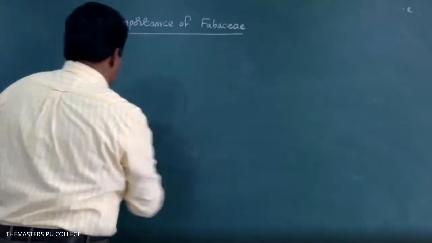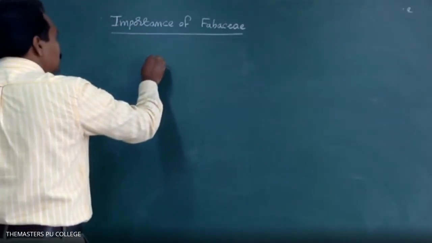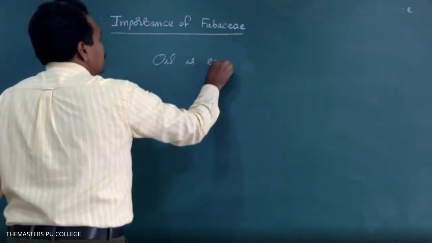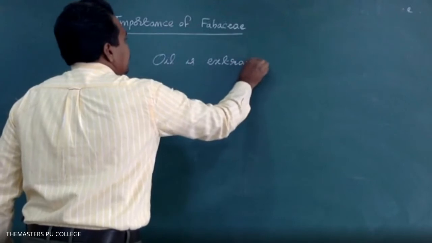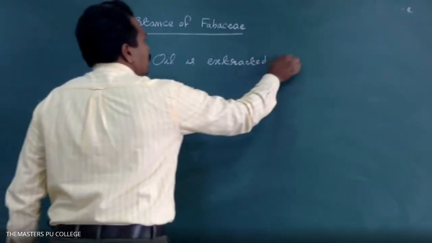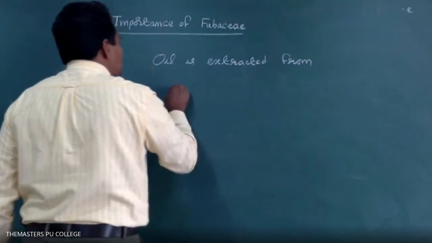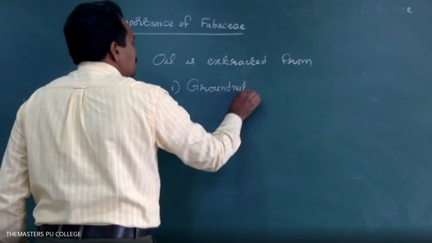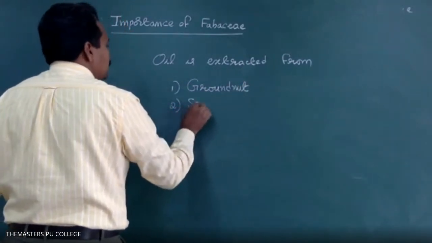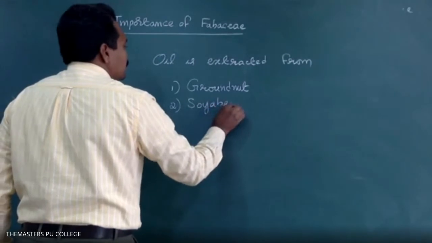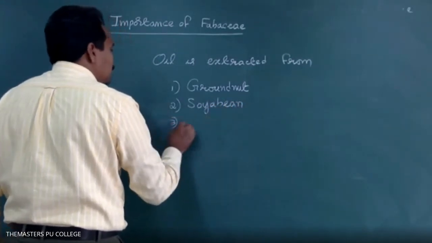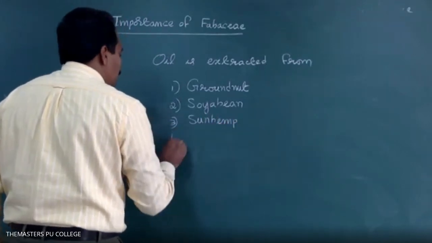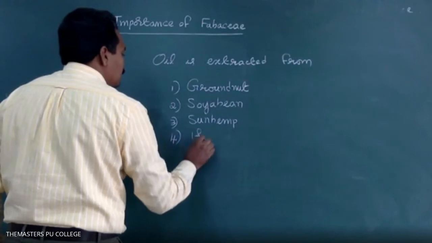Oil is extracted from the seeds of: option 1 groundnut, option 2 soybean, option 3 sun hemp, option 4 both 1 and 2.